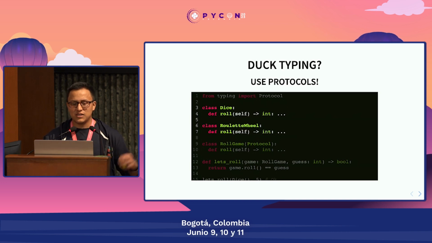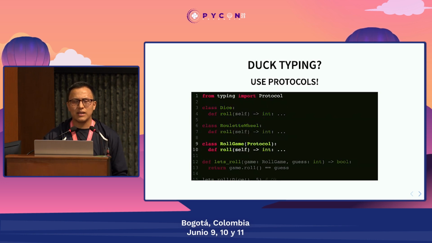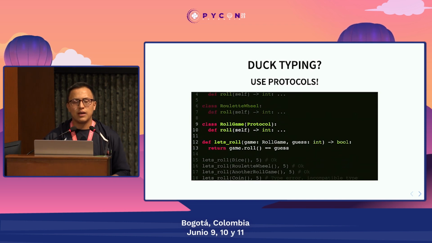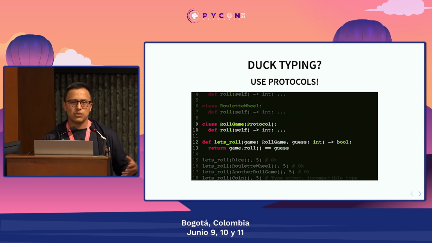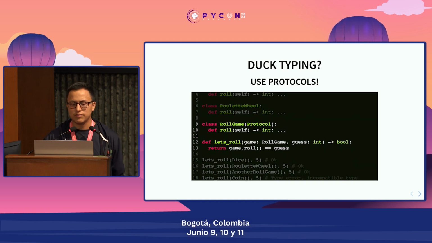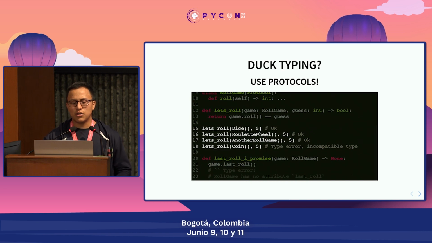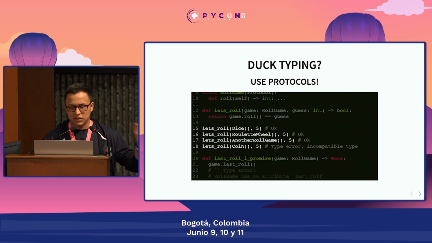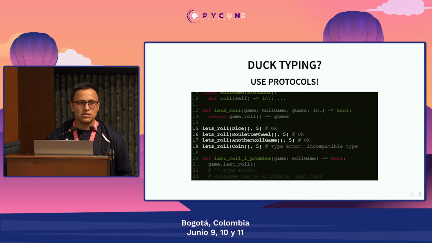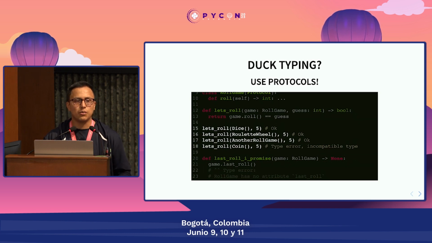So in this case, let's see here, I have a dice and a roulette wheel, and they both have a roll method. I can define a protocol to represent that I'm expecting, like in this function, an object that has a roll method. The type checker is going to be happy if I pass a dice, a roulette wheel, or any other class or object that has the roll method.